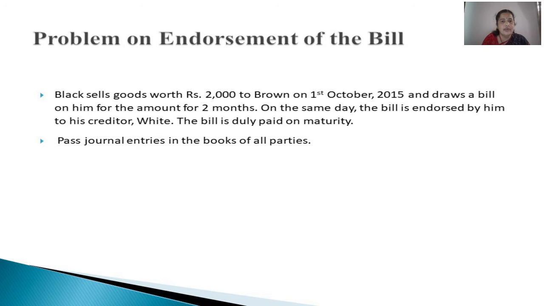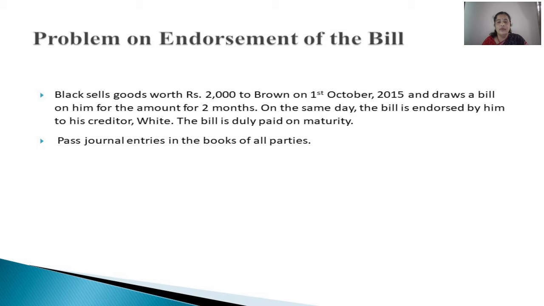So there is a problem which we have to solve now. Black sells goods worth rupees 2000 to Brown on 1st October 2015 and draws a bill on him for the amount for 2 months. On the same date, the bill is endorsed by him to his creditor White. The bill is duly paid on maturity, and we are asked to pass journal entries in the books of all the parties. So Black is selling goods, so Black is the seller, the drawer,